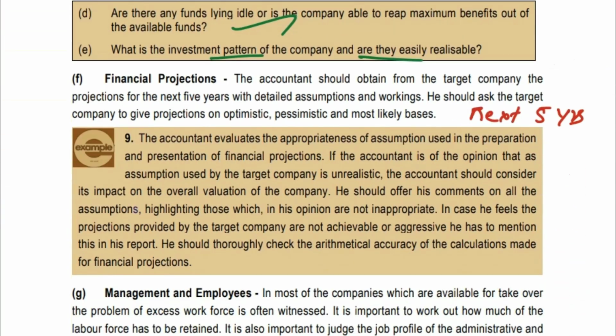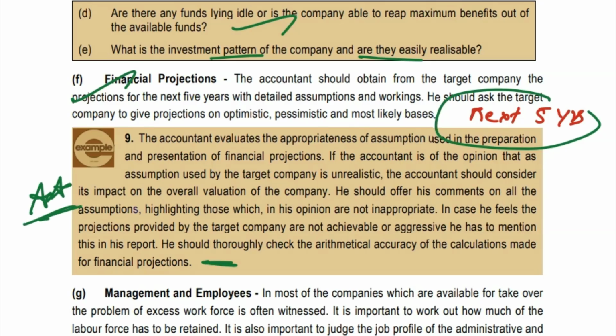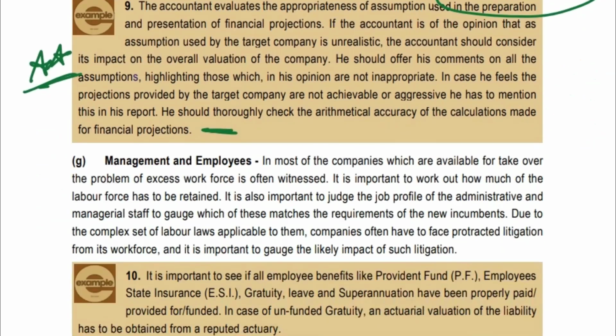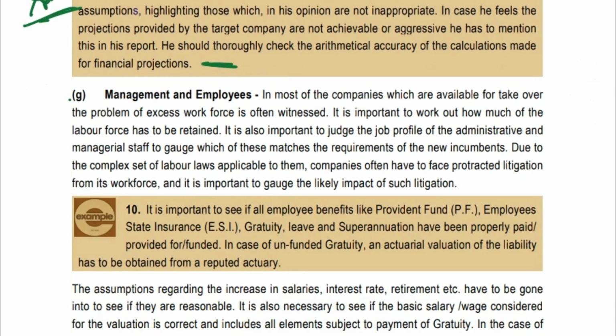And apart from this, you have to go for financial projection. Financial projection, you have to keep it for the next 5 years. This is something you have to study once. I feel this is something important. Read once, don't skip this part. Next, management and employees. For the people who are working, is there any excess workforce often witnessed, more than required?